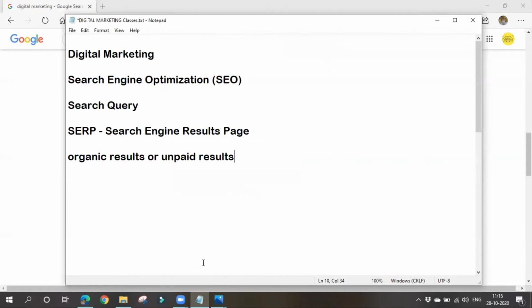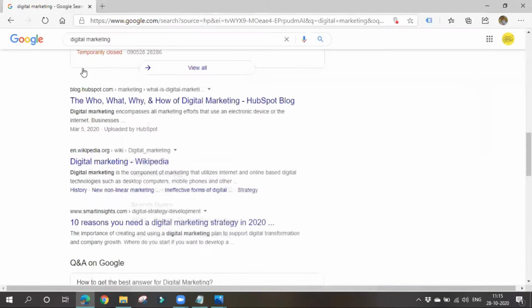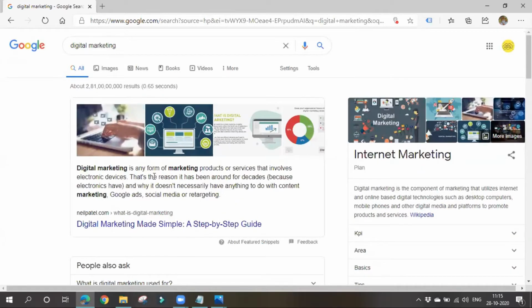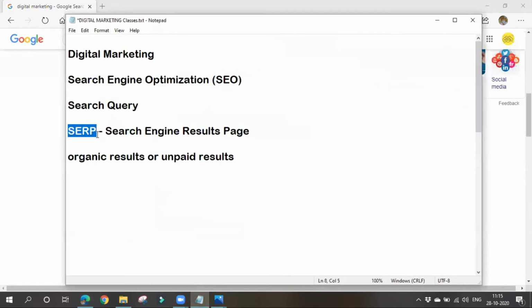These are all displayed based on some ranking basis. We'll be discussing them later. So what do we call this page? SERP, search engine results page. Let's see what this search engine results page will contain.